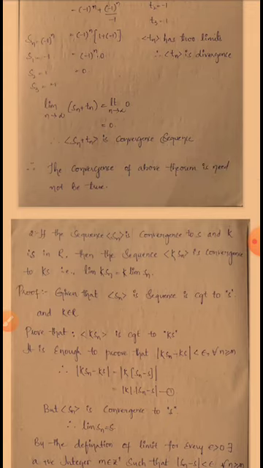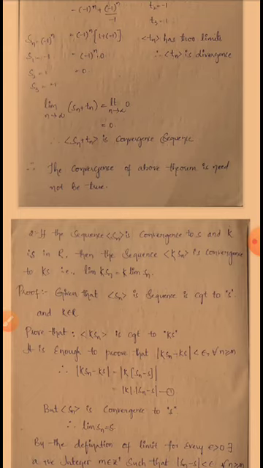Once again, let us see here: if the sequence Sn converges to S and K is any real number, then we have to show that the sequence K into Sn converges to Ks. That is, limit K into Sn is equal to K into limit Sn. So proof: given that the sequence Sn converges to S and K belongs to R. Now we have to prove that the sequence K into Sn converges to Ks. For this, it is enough to prove that mod K into Sn minus Ks is less than epsilon for all n greater than or equal to m.